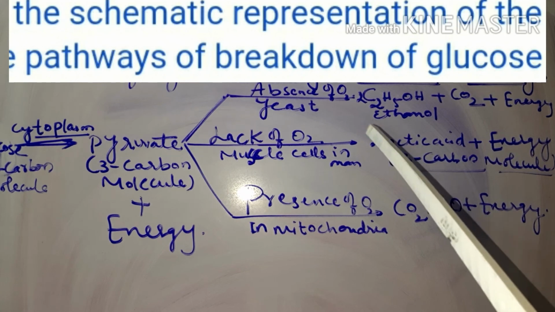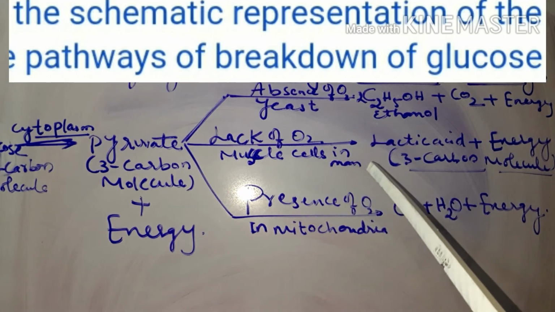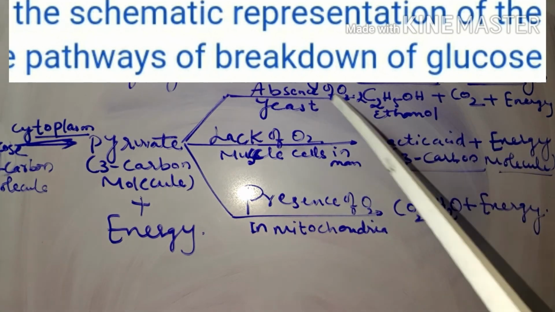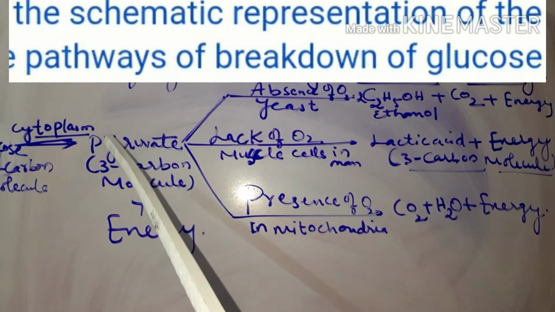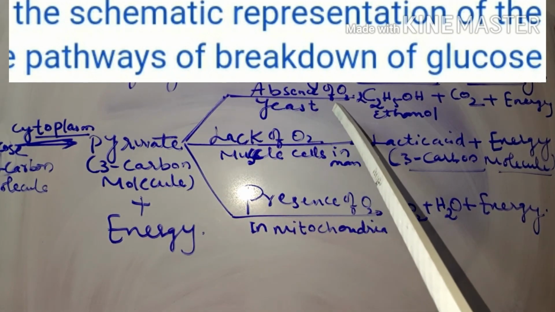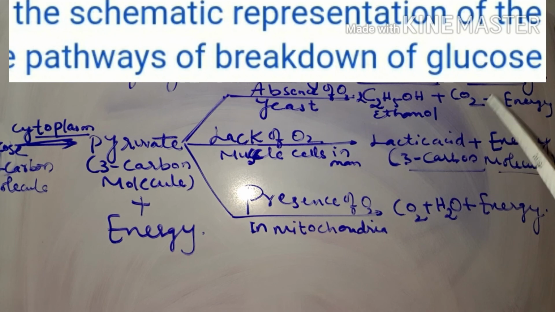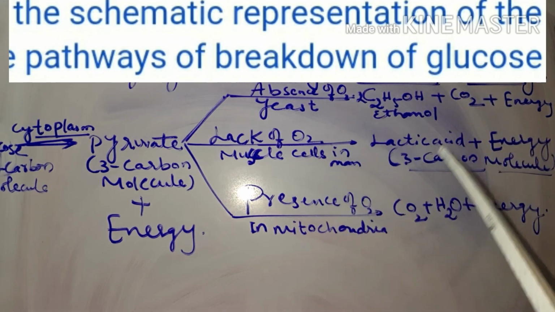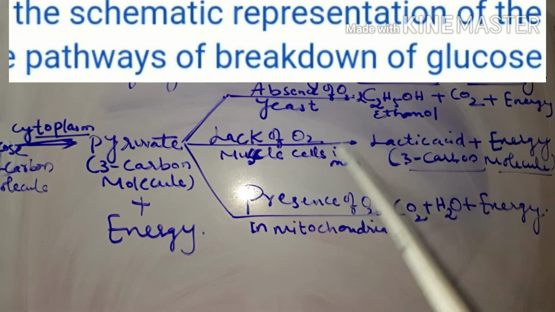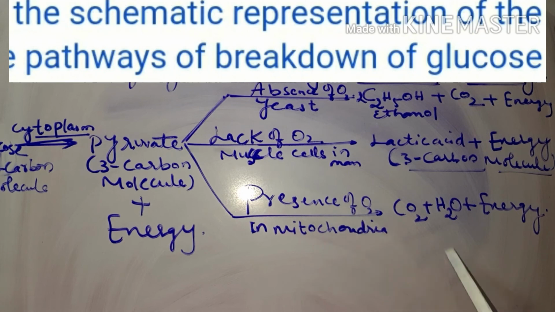This is very important for your exam. They'll ask you what the byproducts are when glucose undergoes the pathway in the absence of oxygen. You have to say ethanol and carbon dioxide; in lack of oxygen, lactic acid with less amount of energy; and in the presence of oxygen, as you all know, carbon dioxide and water with a large amount of energy.